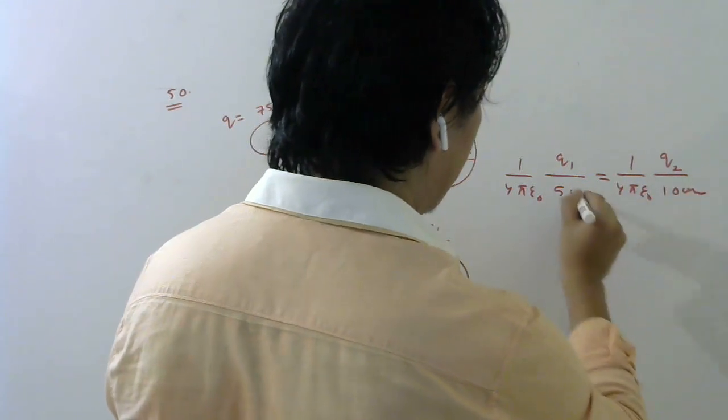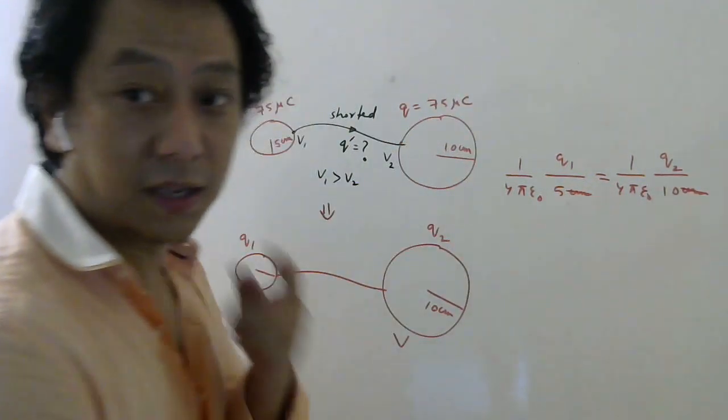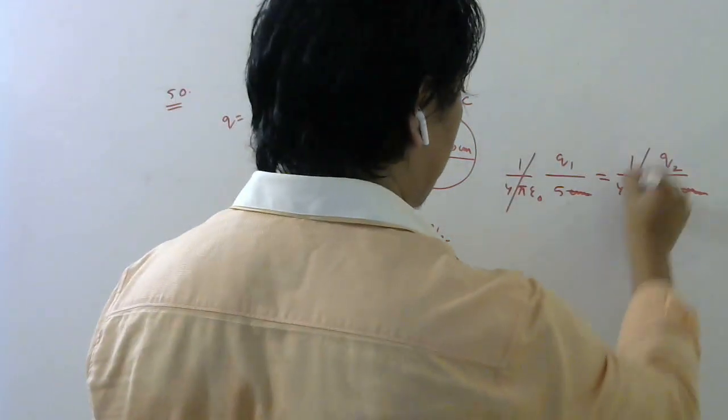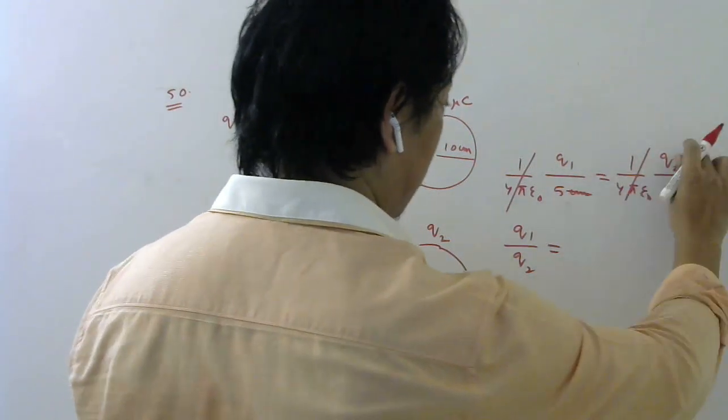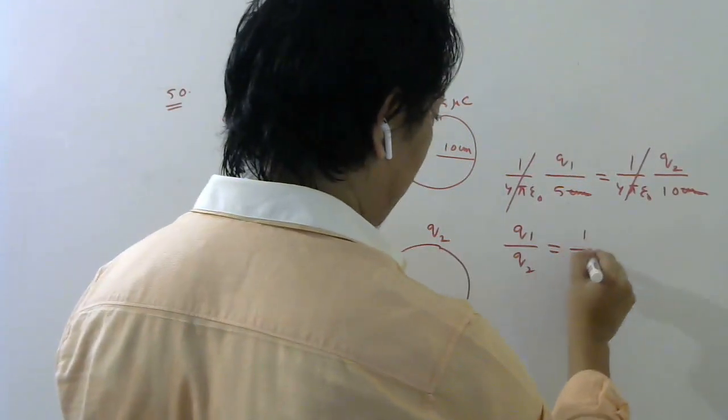I wrote centimeter because centimeter can be cancelled. 1 by 4 pi epsilon naught can be cancelled. So q1 by q2 will be 5 by 10, sending this side, which is 1 by 2.